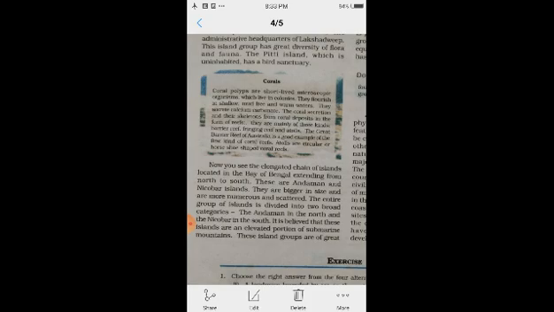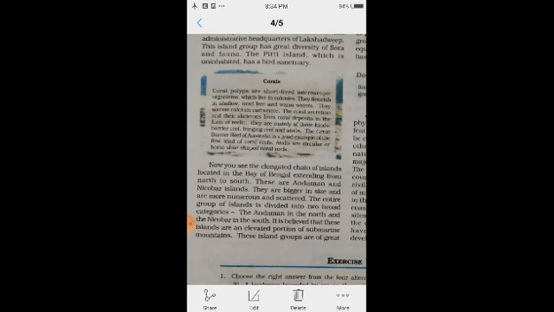And it covers a small area. The Lakshadweep islands cover a small area of what? 32 square kilometers. Kavaratti island is the administrative headquarters of Lakshadweep. Which island?